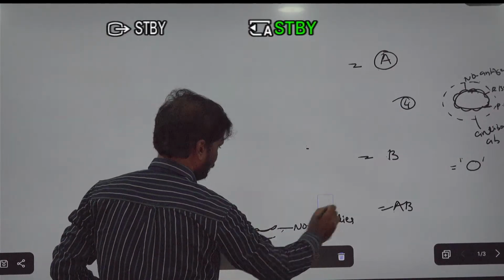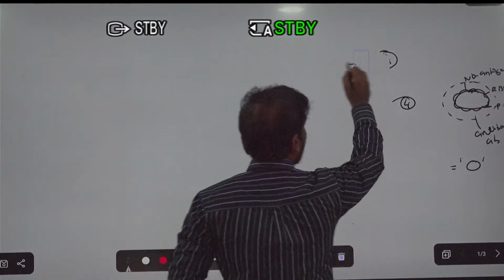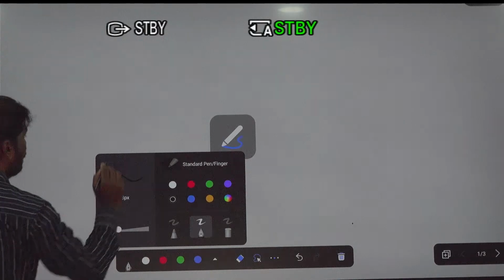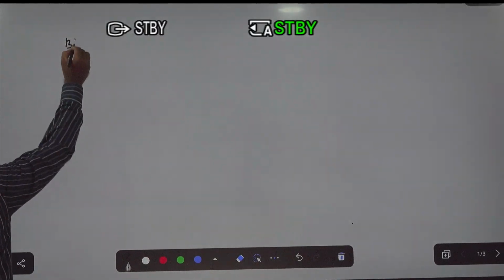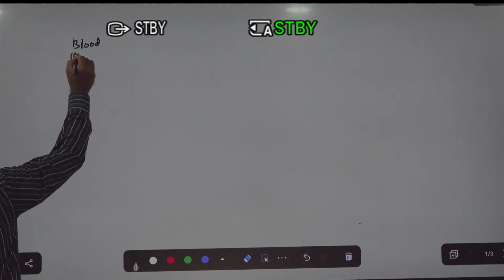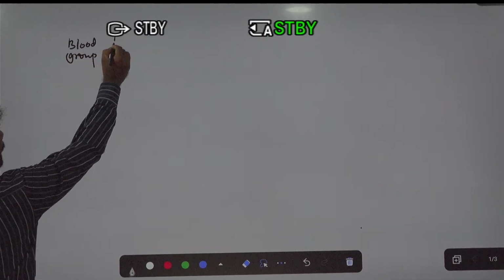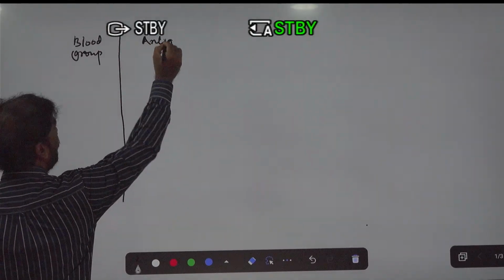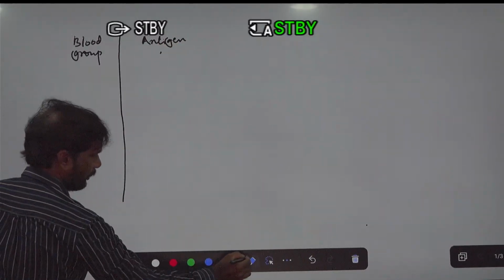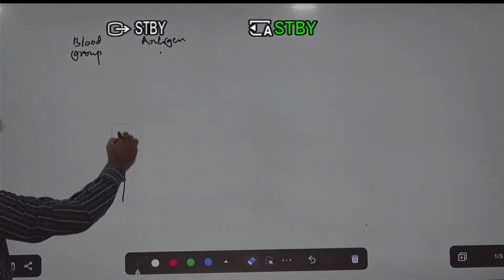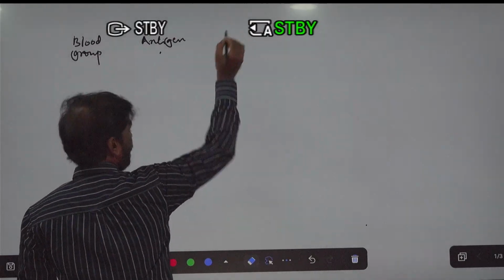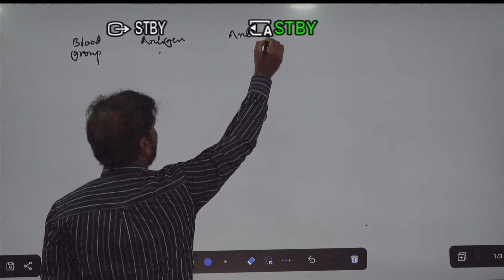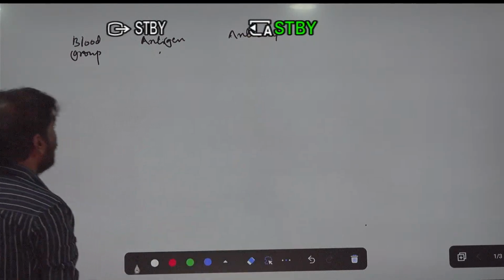Here you can make a table with blood group, antigen, and antibody.